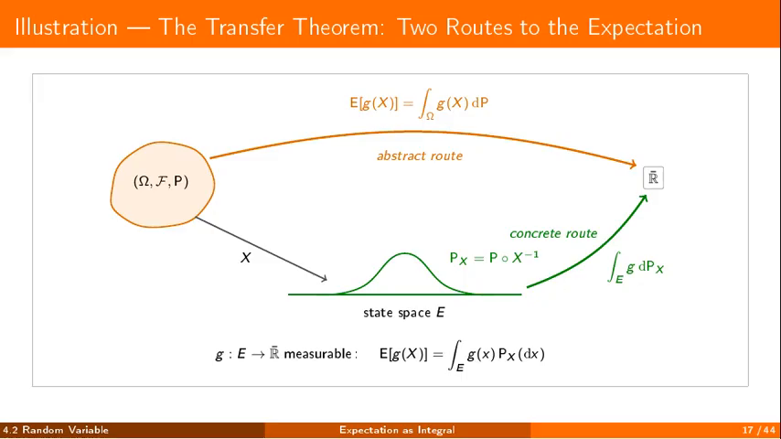The diagram turns the 2 routes into a picture. Top left, in orange, our abstract probability space. Below, in green, the state space, where the distribution of X lives. The random variable joins them, the grey arrow pointing down. To reach the extended reals, on the right, 2 routes. The abstract route, in orange, starts from our space and integrates g of X against the probability. The concrete route, in green, starts from the distribution and integrates g. 2 routes, 1 value. This is the transfer theorem, and its exact formula is recalled below the diagram.